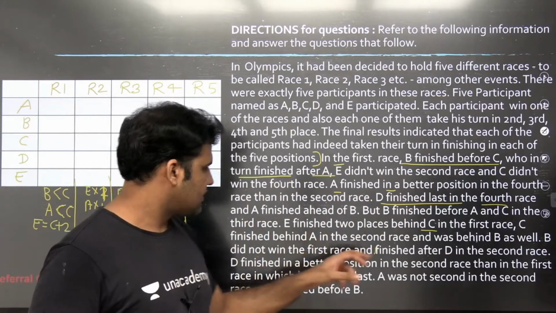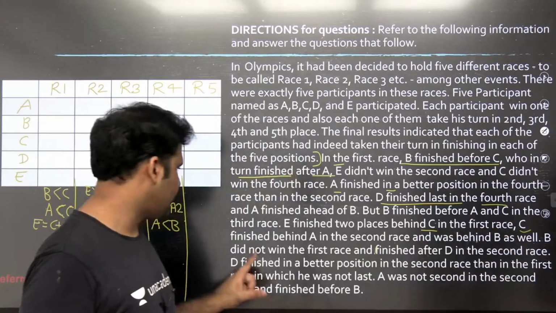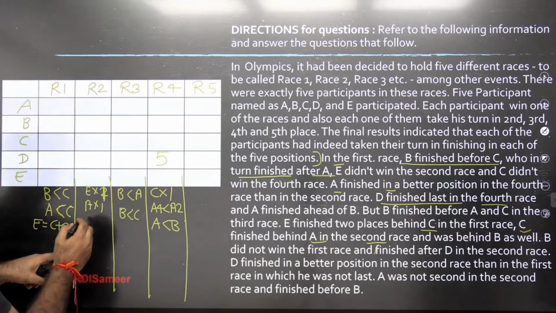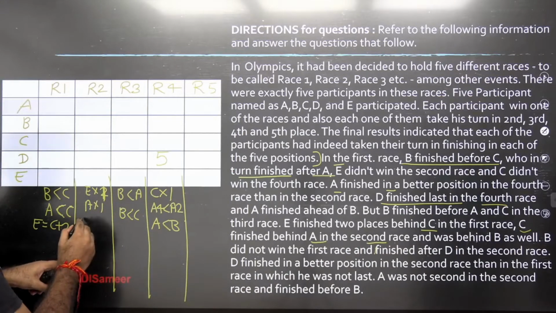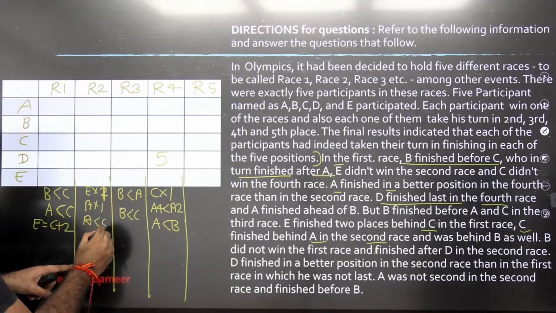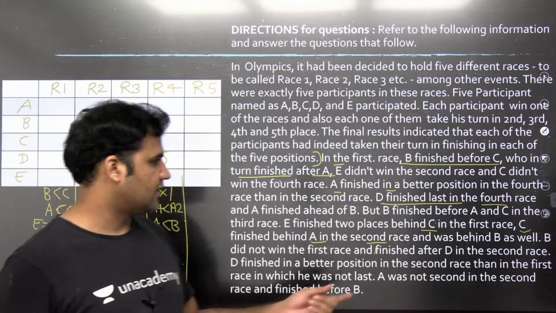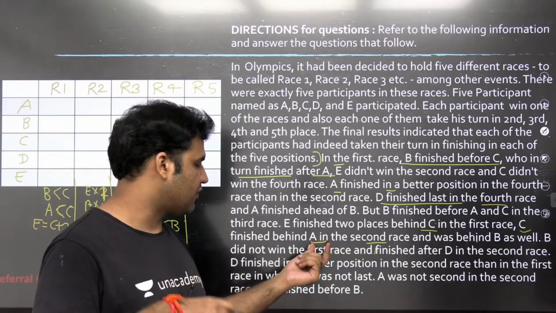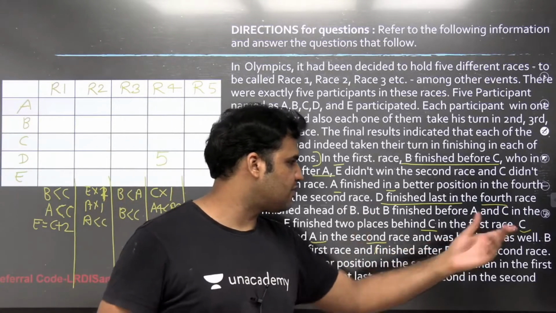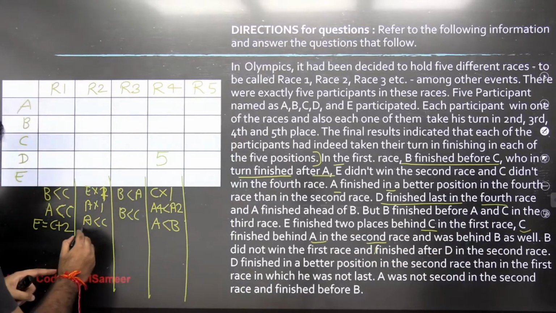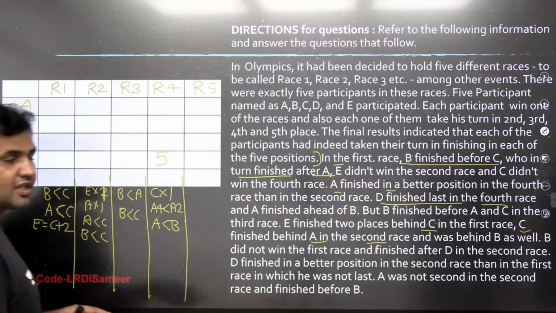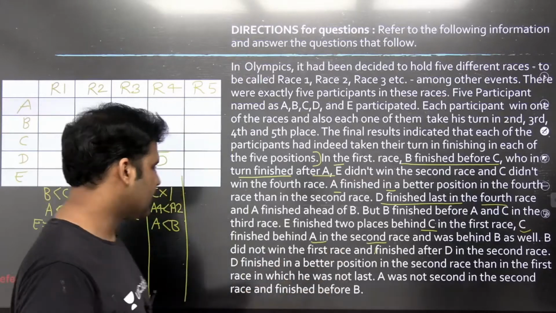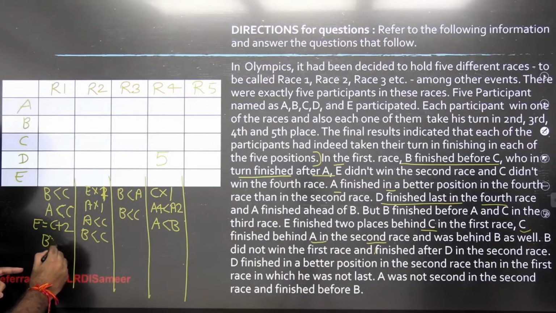Now start from here. C finished behind A in the second race. So that means A is getting a better rank than C, right? A is finishing before C in the second race, and was behind B as well. That means in the second race, B is finishing the race before C. B did not win the first race.